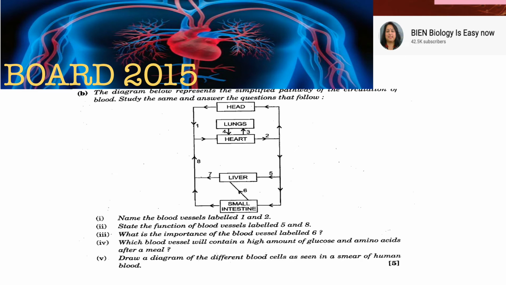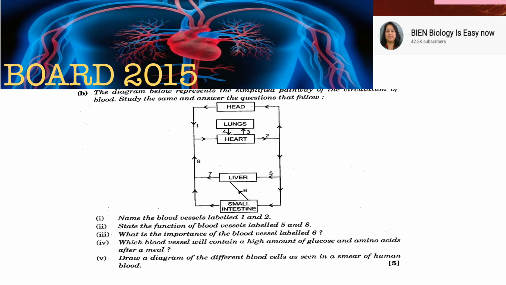For these blood vessels, you have Selina. Basically ICSE schools are all following Selina. In it, at the end of the circulatory system chapter you have pointers, a table giving all the blood vessels: where each enters and leaves, and which blood vessel has a higher or lower amount of which substance. Please go through that table and learn it, because it can be asked anywhere as a one marker.